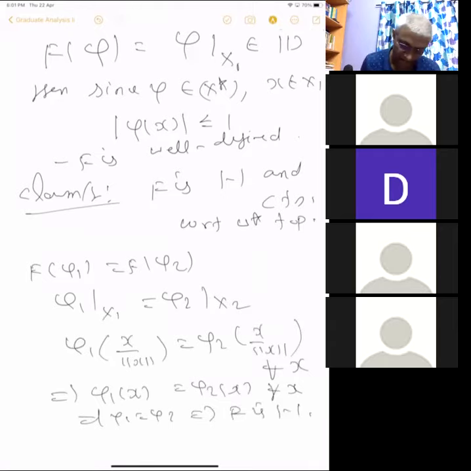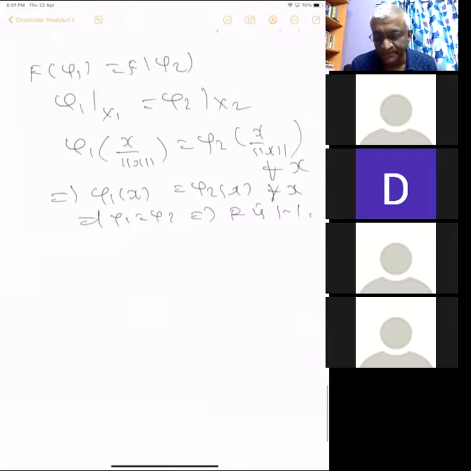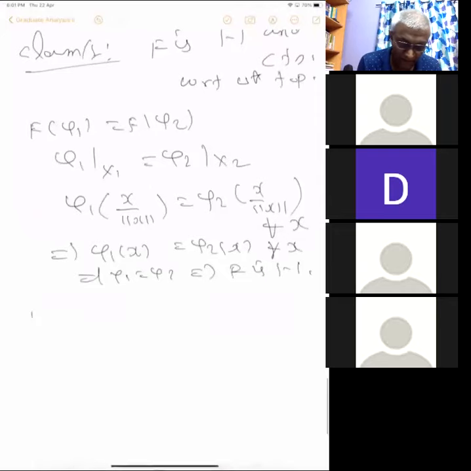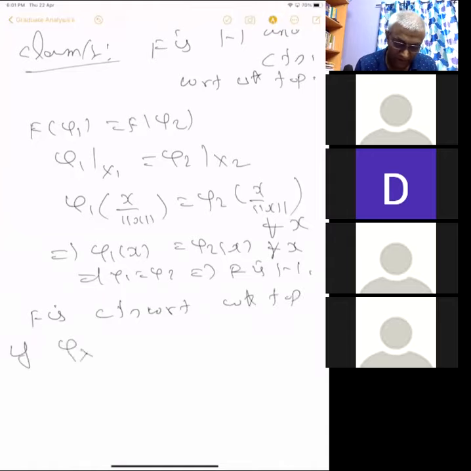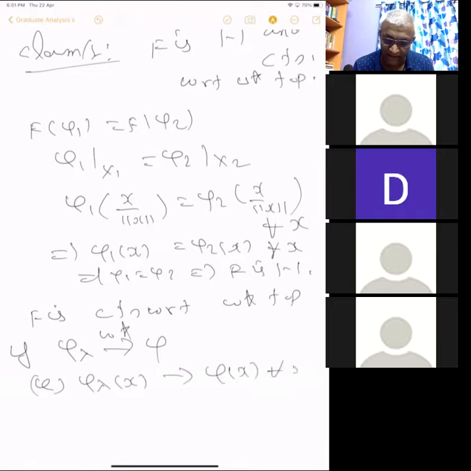Okay. So f is 1-1 is clear. F is continuous. I mean, it is just direct verification. There is really nothing. That's what I'm saying. Okay. F is continuous. You want to verify with respect to weak star topology. So if phi lambda converges to phi in weak star topology, that is phi lambda x converges to phi of x for all x in X. That's what the definition of weak star topology is.